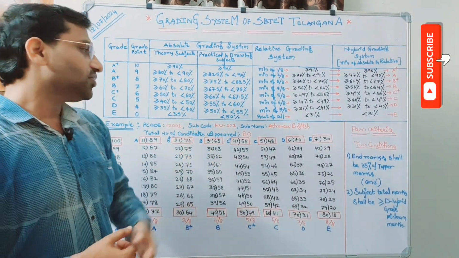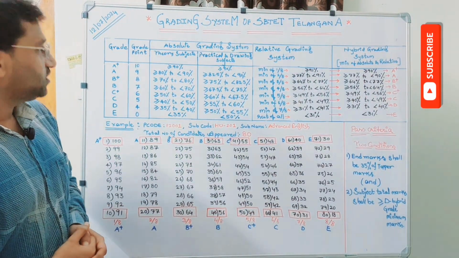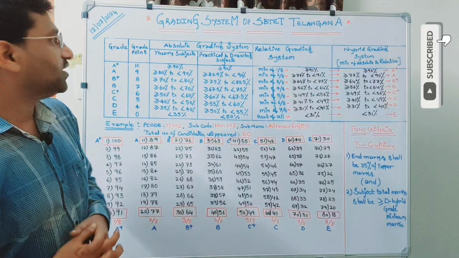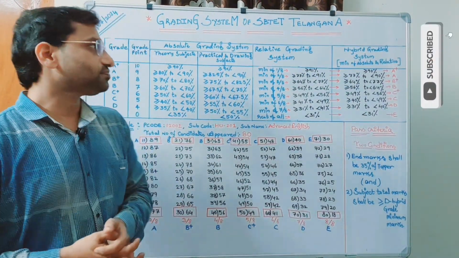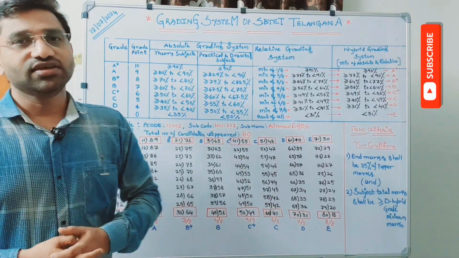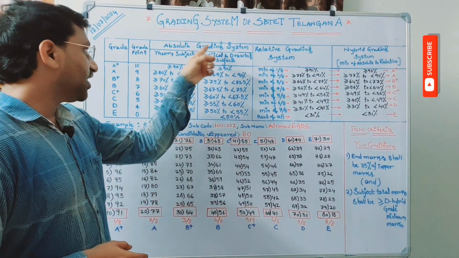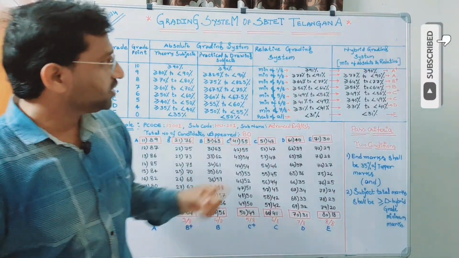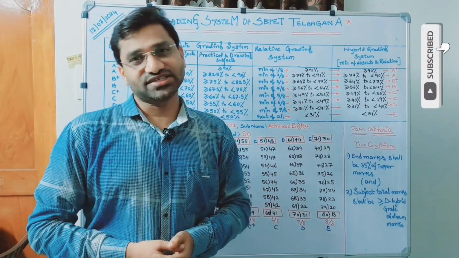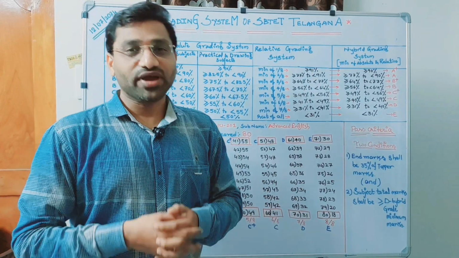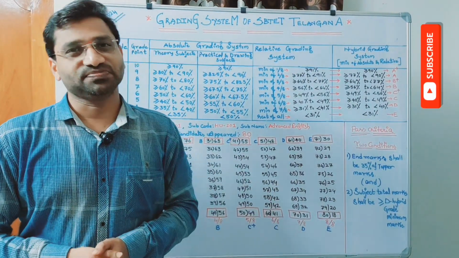Before we get into the deep details about the grading system, I wish to let you know what the different types of grading systems available are. We have basically three types of grading systems. One is the absolute grading system, the second is the relative grading system, and the third is the hybrid grading system. Now in the SBTET, we are following the hybrid grading system.